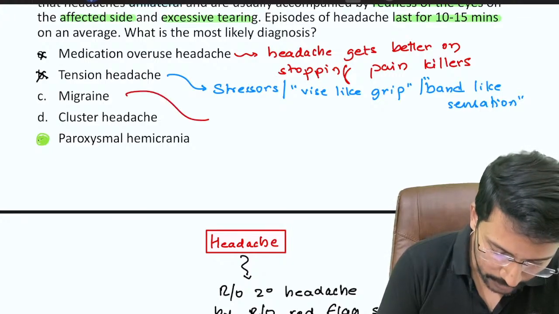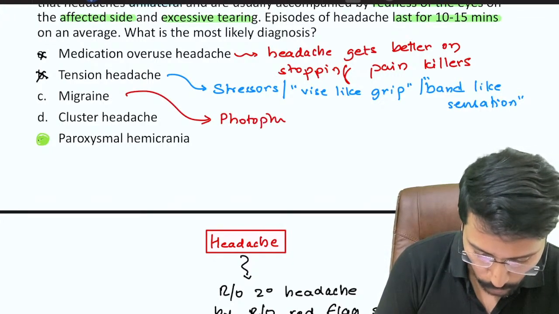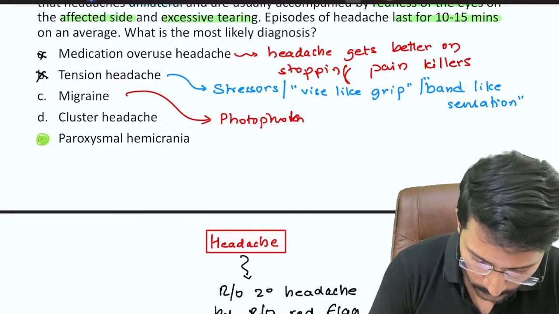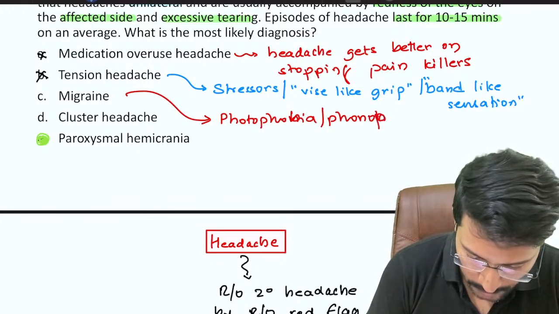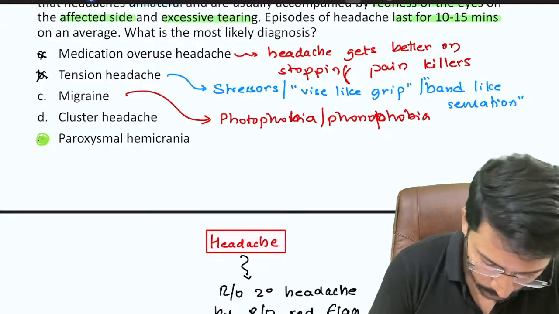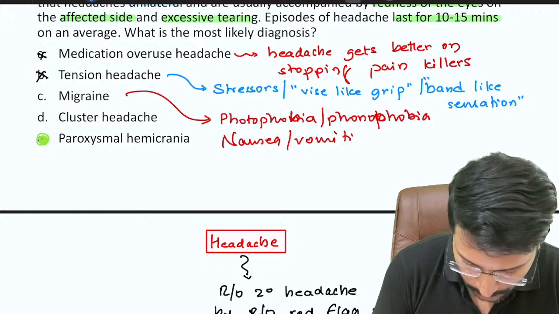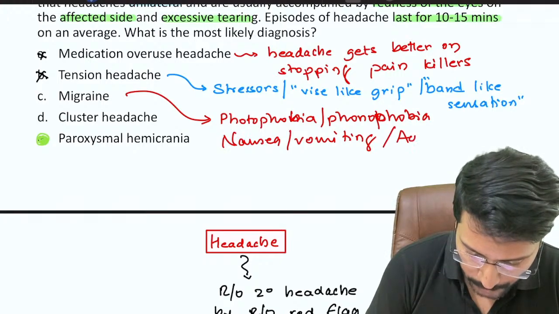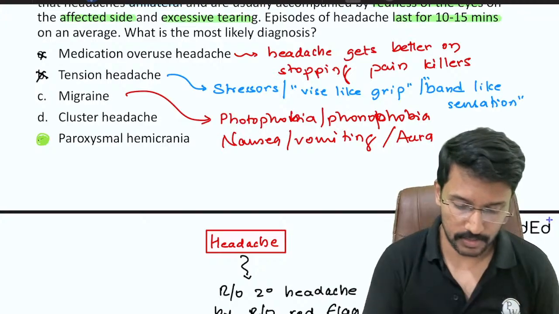If it is a case of migraine, generally they will mention photophobia or phonophobia, nausea or vomiting, and maybe even presence of aura. So if these features are there, then you know that this is a case of migraine.